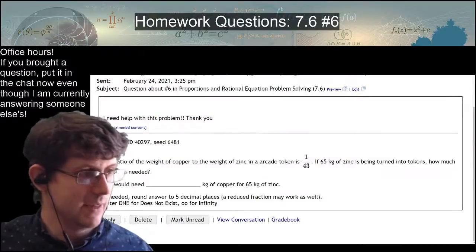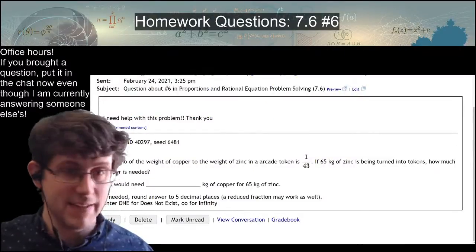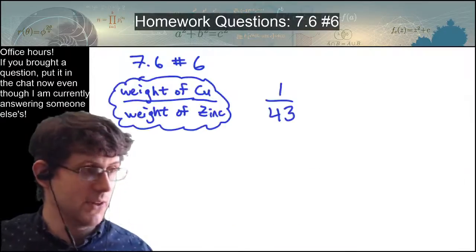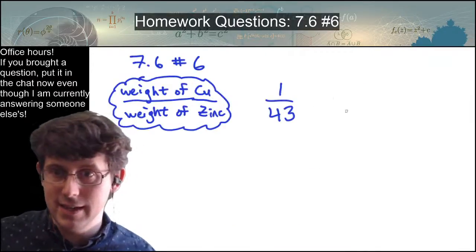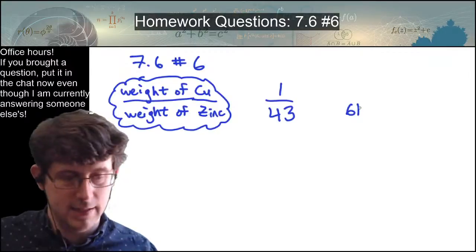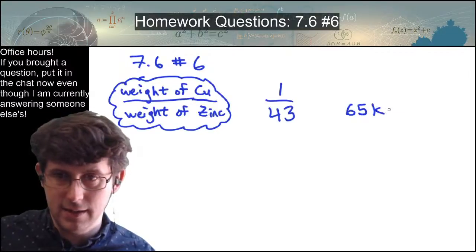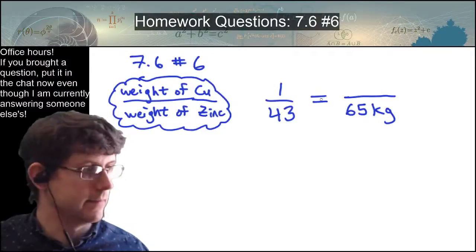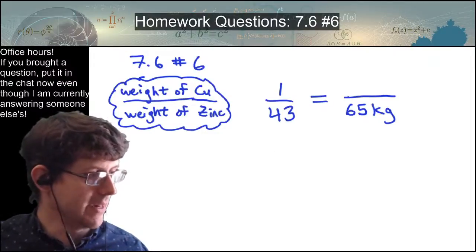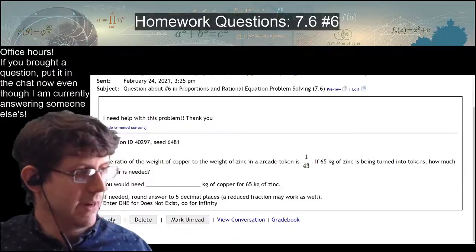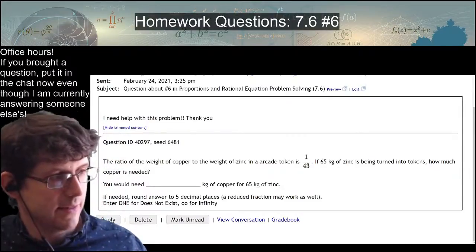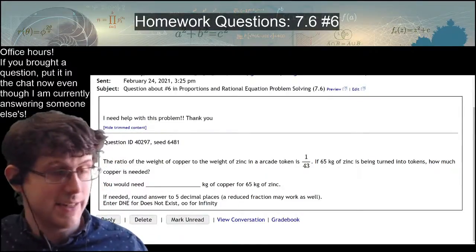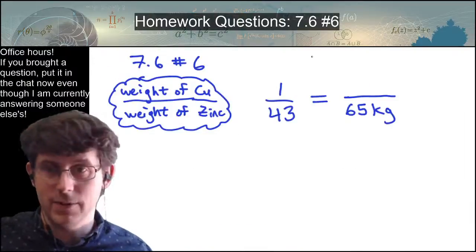Yep, okay. Then it says I have 65 kilograms of zinc. So I have to put 65 here somewhere, and I guess I'm going to put it down here. Hopefully it tells me how much copper I have. How much copper is needed is the question. So I don't know how much copper is needed. I will call that X.